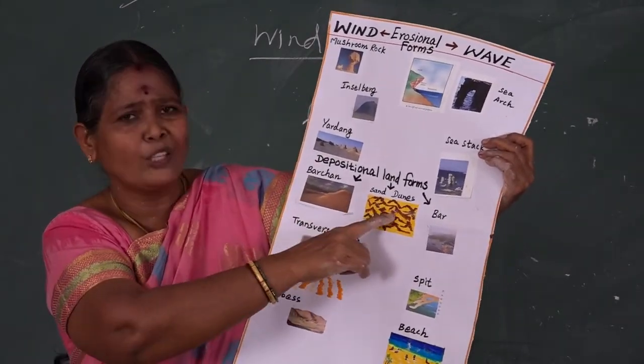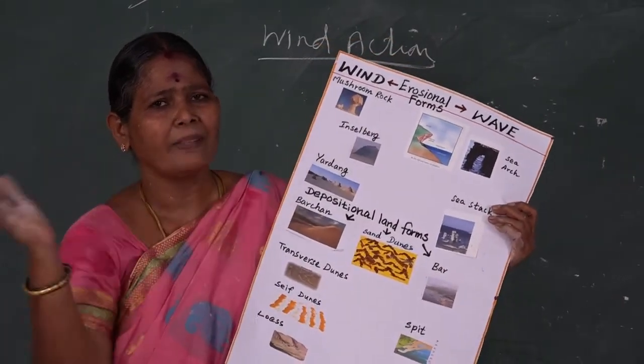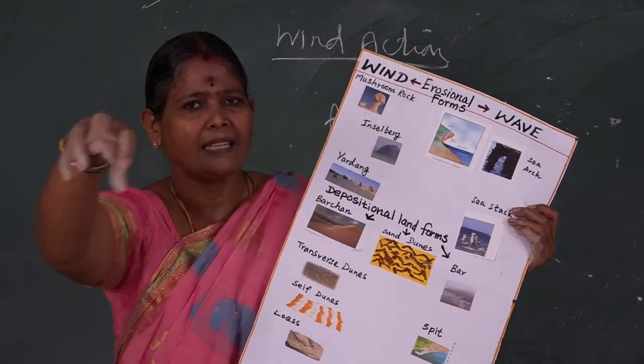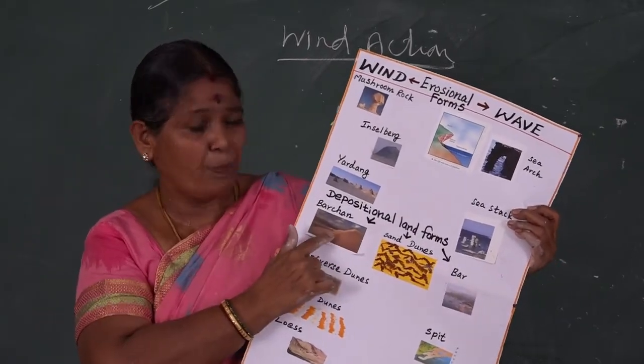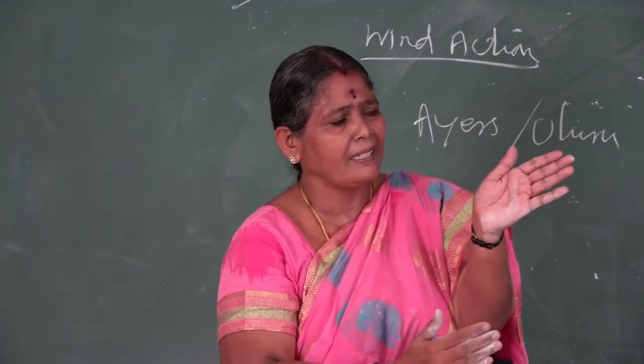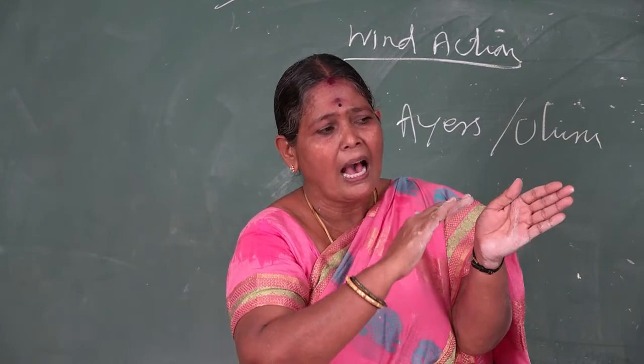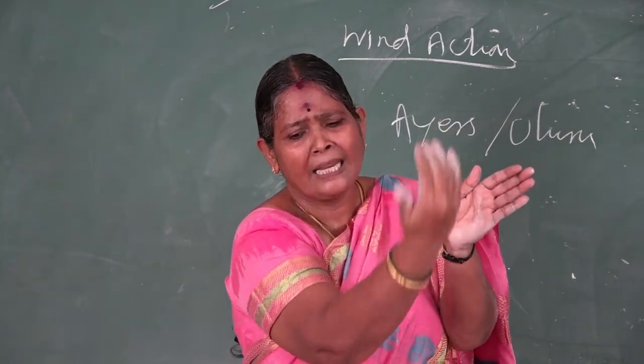First I say sand dunes, hill or mound-like, because the windstorm carries a heavy load of sand and deposits it like a heap. Another one, portions. Portion means where the windward side develops gentle slopes and the leeward side steep slopes.